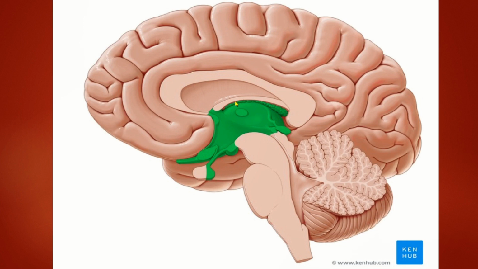I repeat, first is the thalamus. Next is the epithalamus. Then the hypothalamus. This whole lot is the hypothalamus. And then a sheet of gray matter located between the midbrain and the thalamus, where the thalamus is resting, is the subthalamus. And here you can see the optic chiasma, where the optic nerve crosses over. All these structures together make the content of the diencephalon.